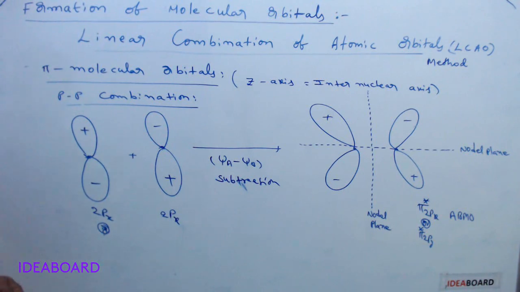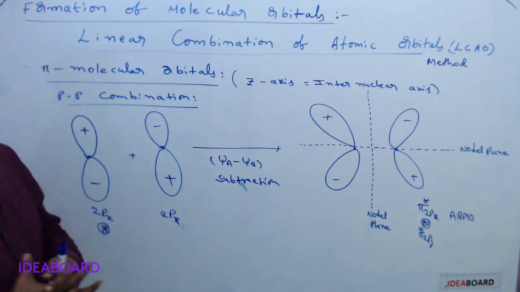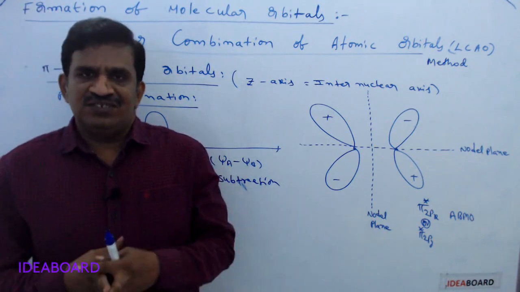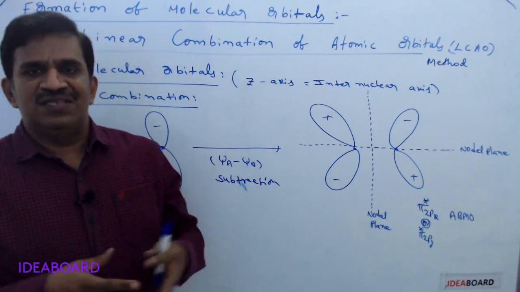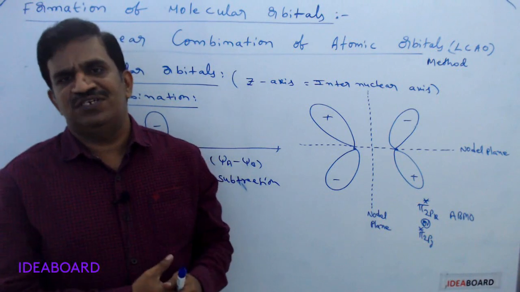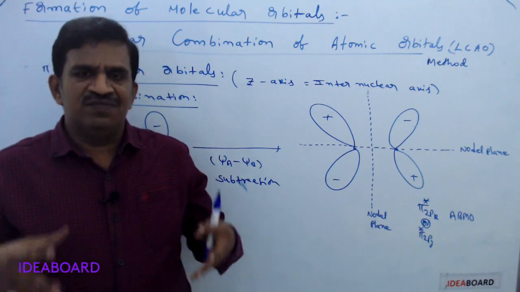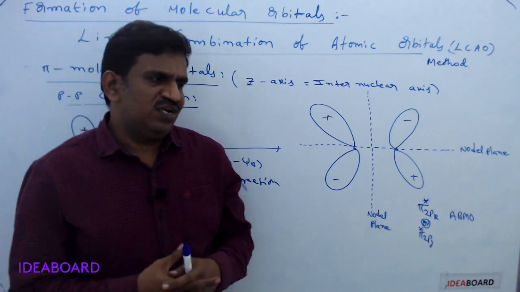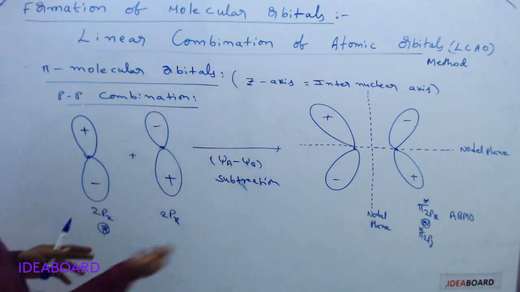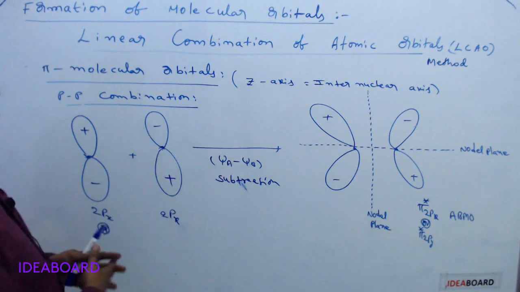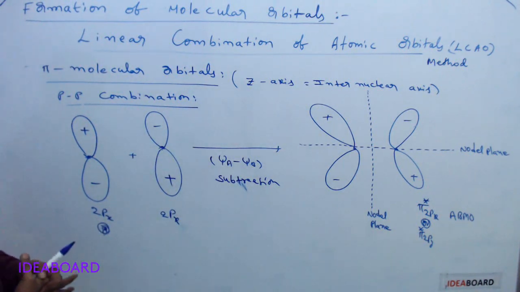So addition and subtraction: if two electronic waves combine and constructive interference occurs, it is called addition of wave functions. If they are destructive, that is called subtraction of wave functions, and by that you mainly get anti-bonding molecular orbitals.